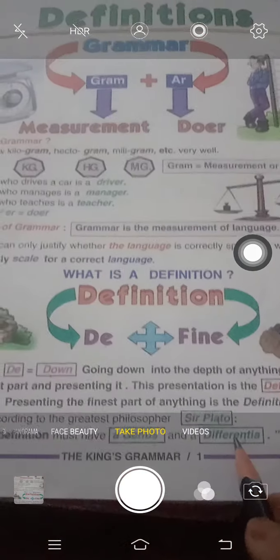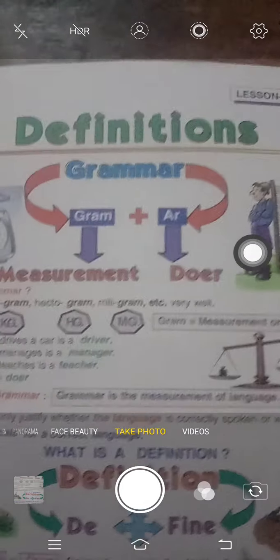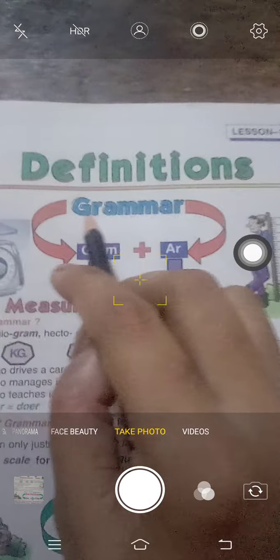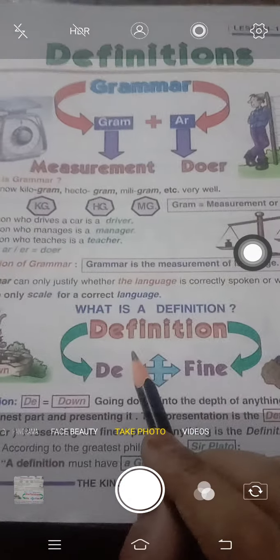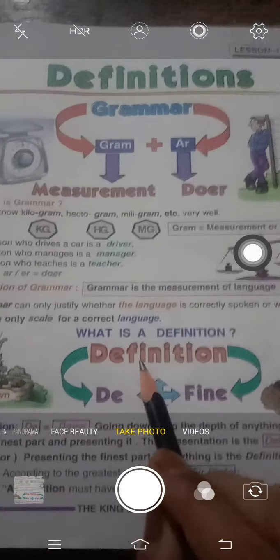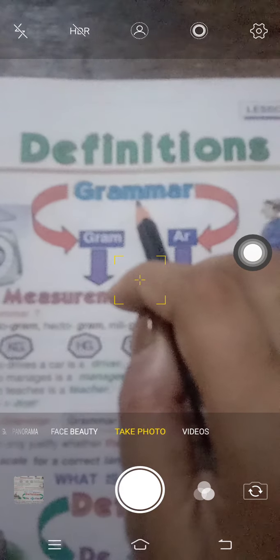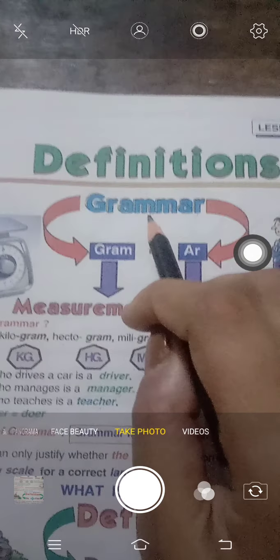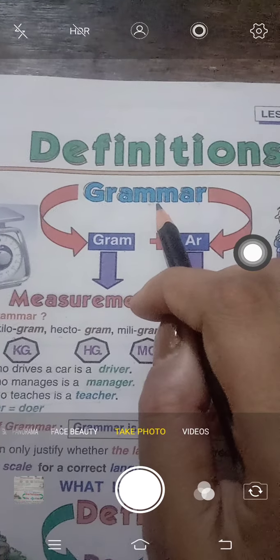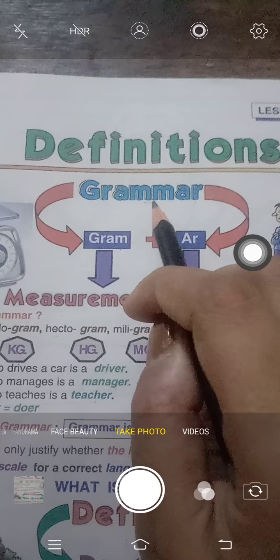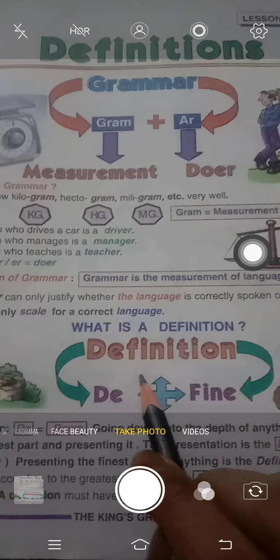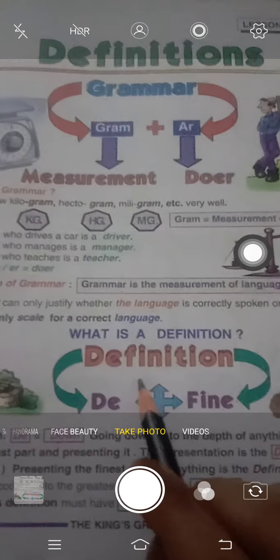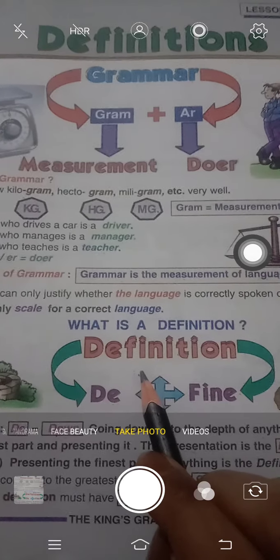Okay, so I hope you have understood the concept of grammar and the meaning of the concept of definition, why we learn definition and why we learn grammar. To correct our language in speaking, writing, reading, everywhere, we study grammar, and to learn something more about something, that is definition.